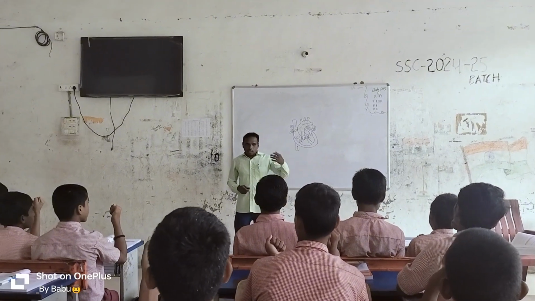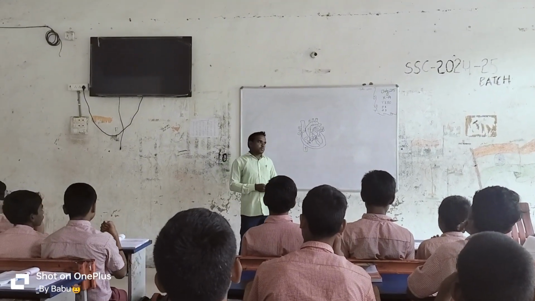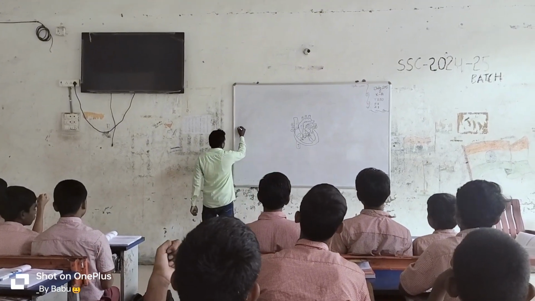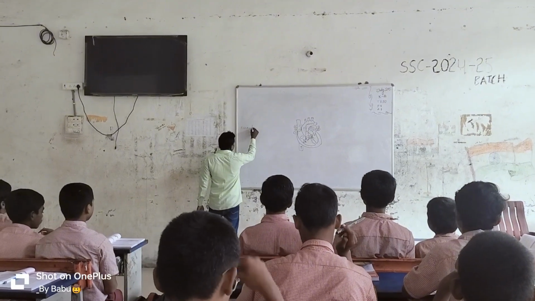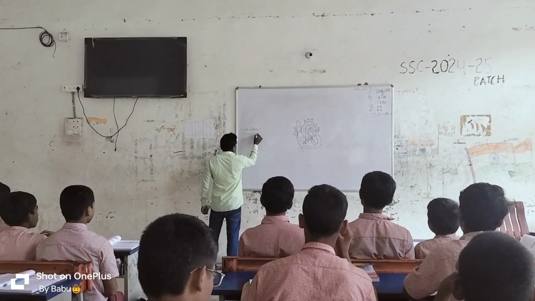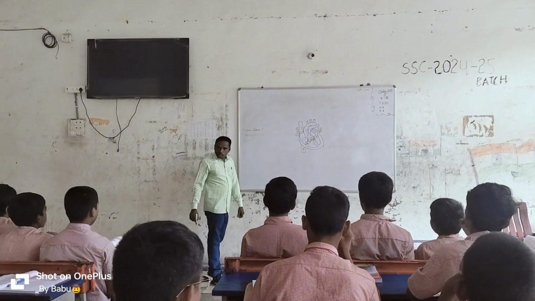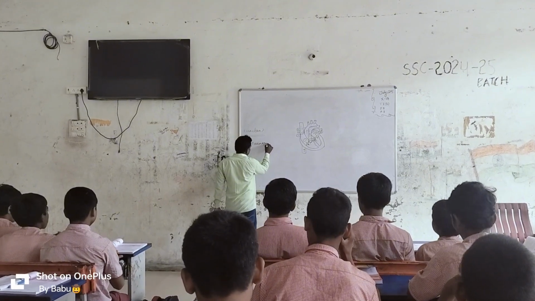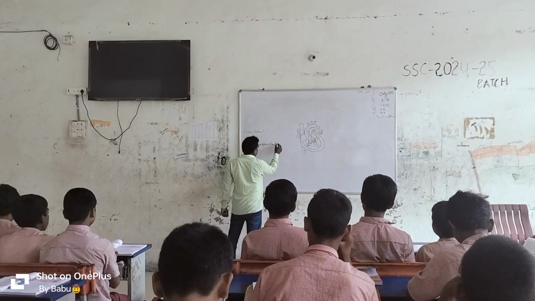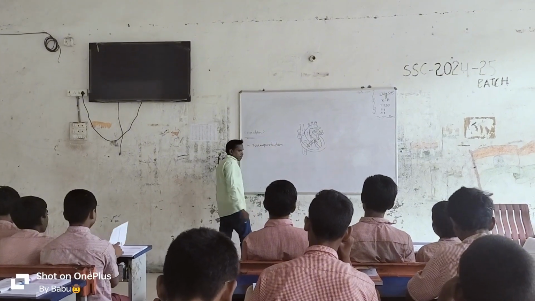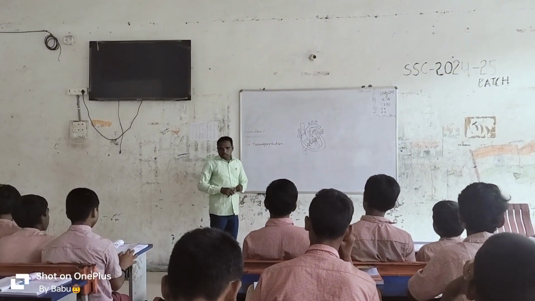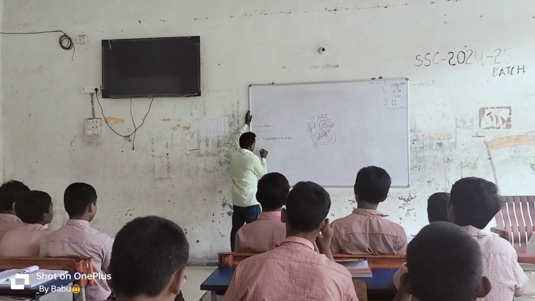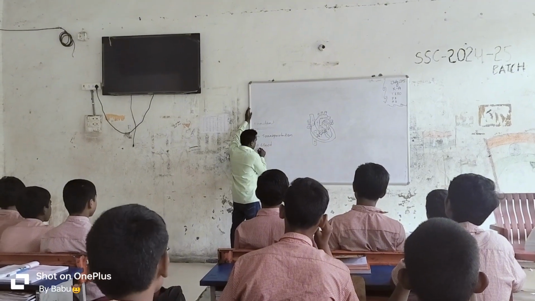And see, what is the main function of the heart? Transportation of blood. This is the function of the heart. And in the transportation, a few materials are contained in the blood.